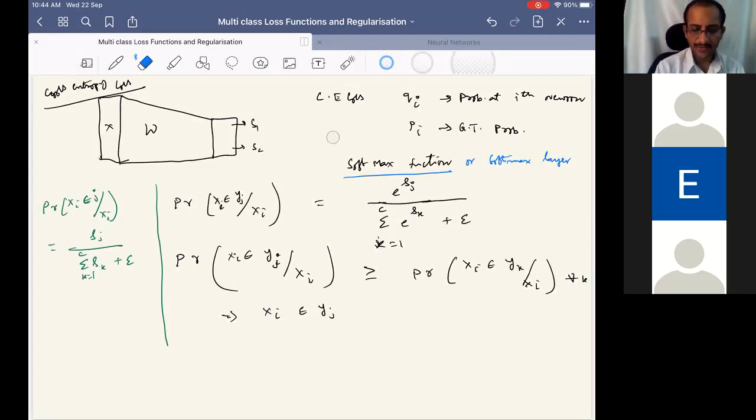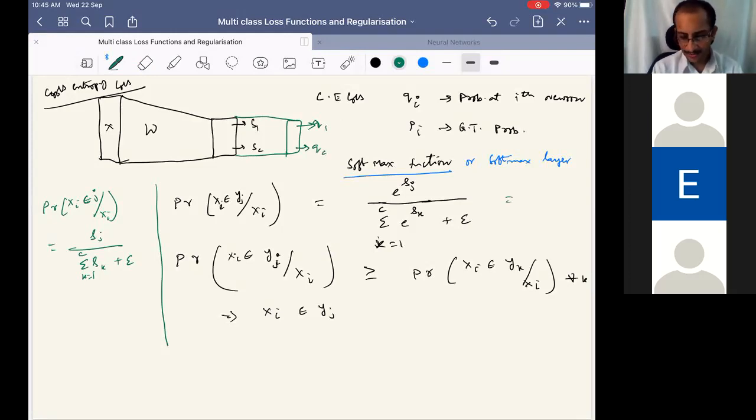If we want to denote this as another layer, I can denote it as another layer. This layer is just a one-to-one mapping where I get Q_1 up to Q_C, where each is defined as Q_j. For the jth output neuron, previously I had scores, and now I am defining them as probabilities. That's all. Nothing else we are doing. Is this clear?